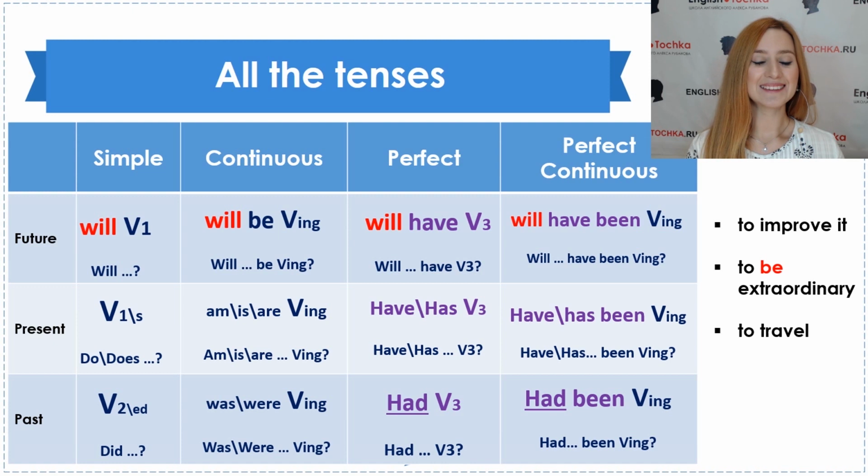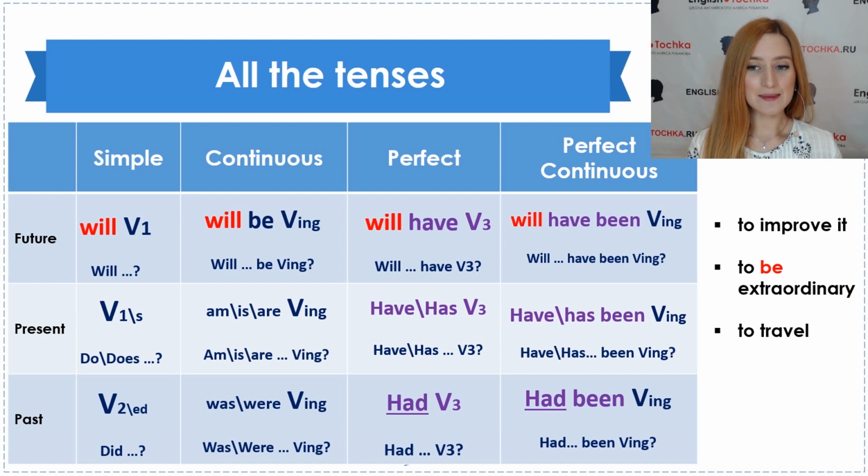Are you ready? Okay, let's check. All right. So we will travel next year. We travel every year. We traveled last year. Future continuous. We will be traveling all summer next year. We are traveling now. We were traveling at this time last month or last week. Future perfect. We will have traveled there by the end of the year. We have already traveled there. We had traveled there. That's why I recommended her to go there.